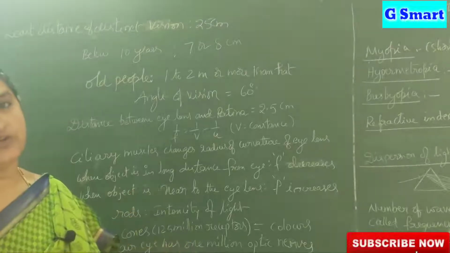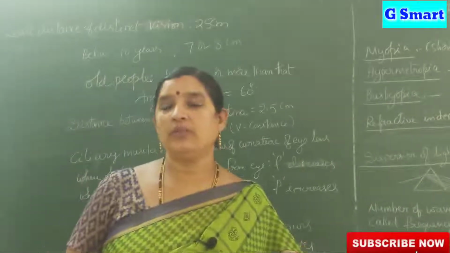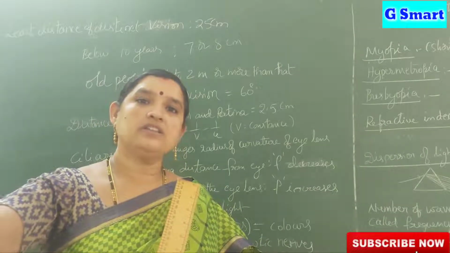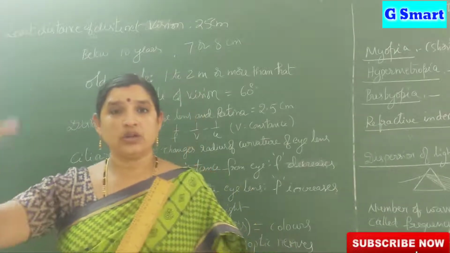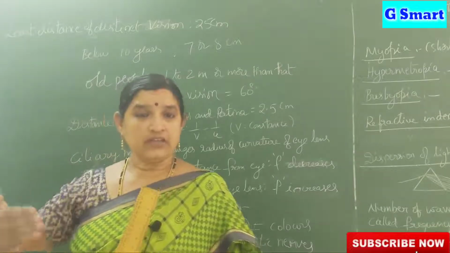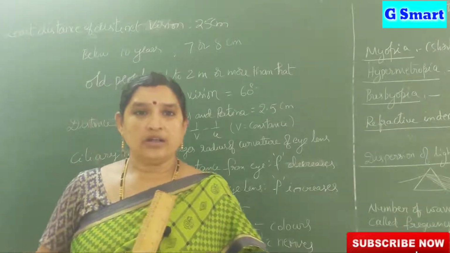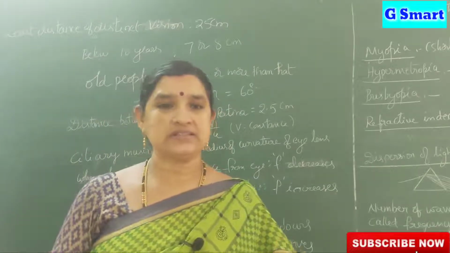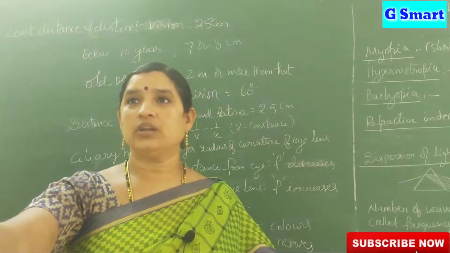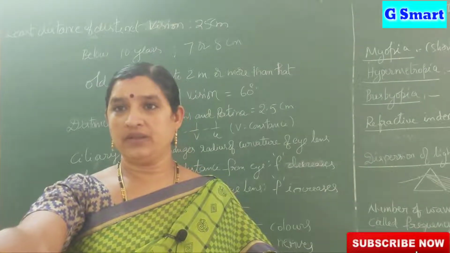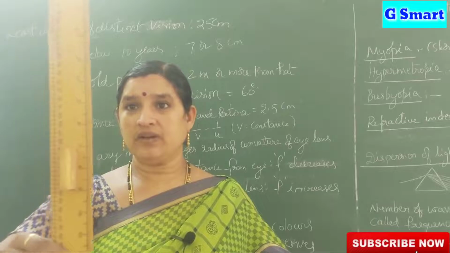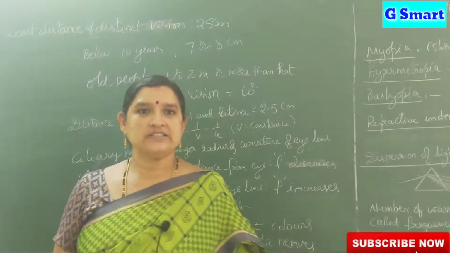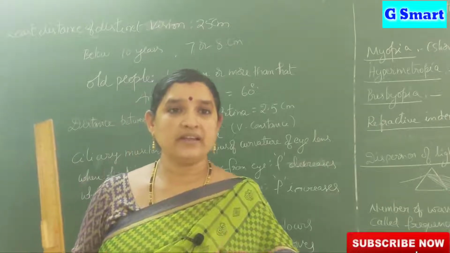So what is the angle of vision? If we keep any object in front of us and it is at a long distance from our eye lens, we can see the total object. When it becomes very near to us, what happens? After a particular distance, we cannot see the total object. For example, in this scale, I can see the total top and bottom at one time. If we keep it nearer, I cannot see the ends of this scale. Why? Because the angle from the eye to the object changes.